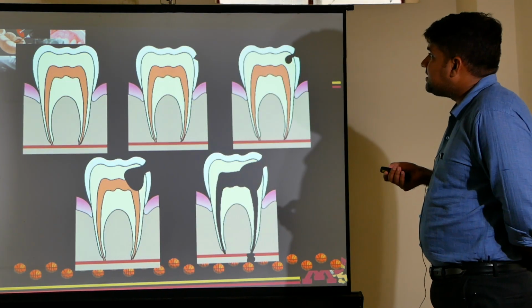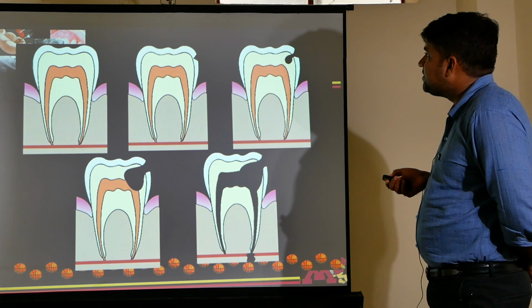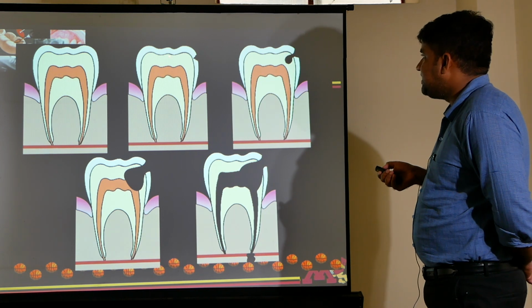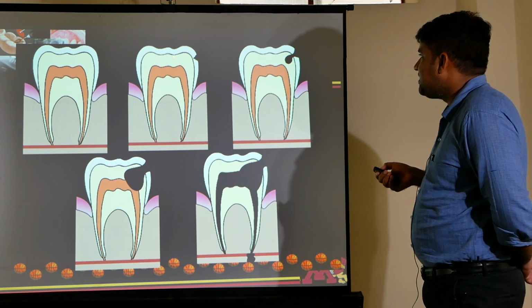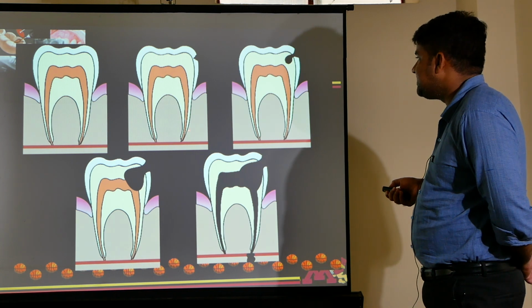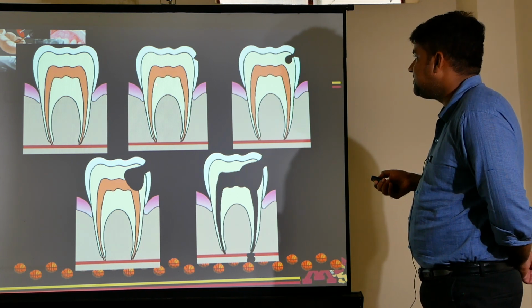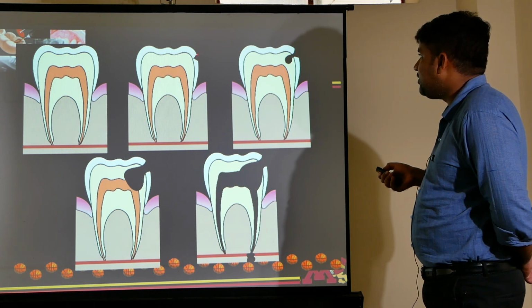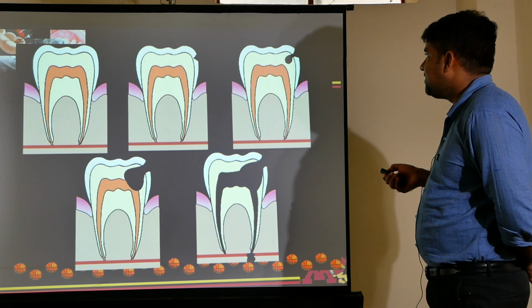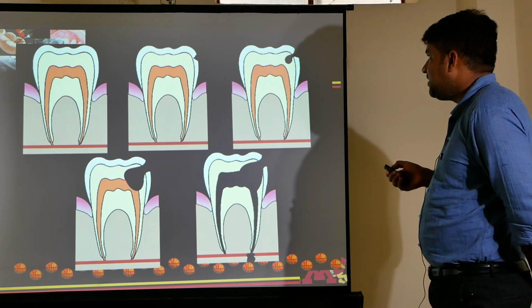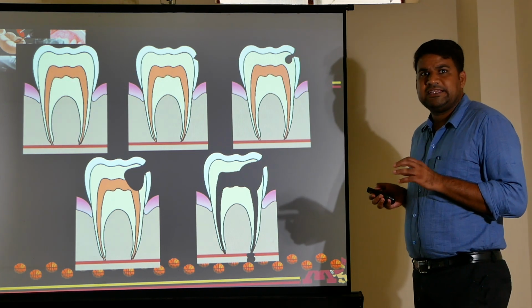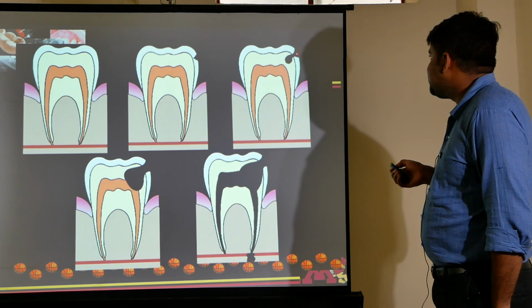See, this is the normal tooth. This is initial caries involving enamel. I repeat, this is enamel, this is dentine, this is pulp. So this is caries involving only enamel. And the clinical feature in this case will be sensitivity. See, this is caries involving dentine.